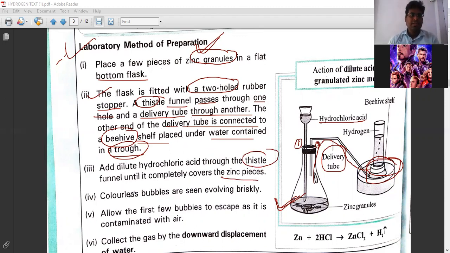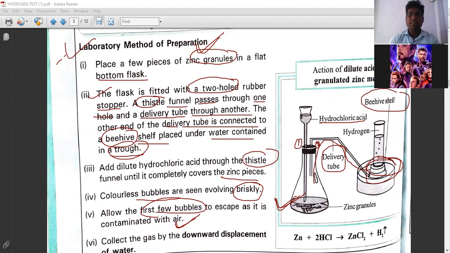Okay, so you will see colorless bubbles evolving briskly. Allow the first few bubbles to escape as they are contaminated with the air.